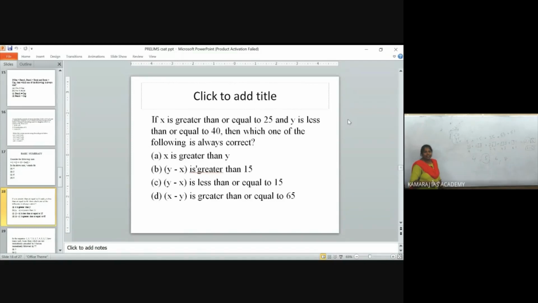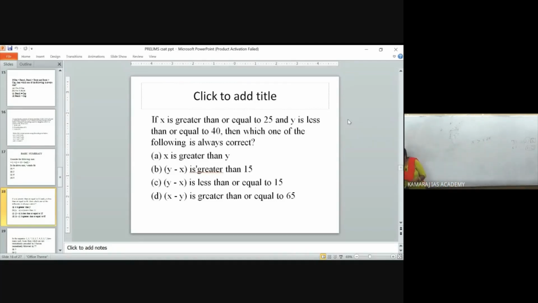These types of questions can be asked in the reasoning part, that is analytical or logical reasoning, also. So see the question: X is greater than or equal to 25.